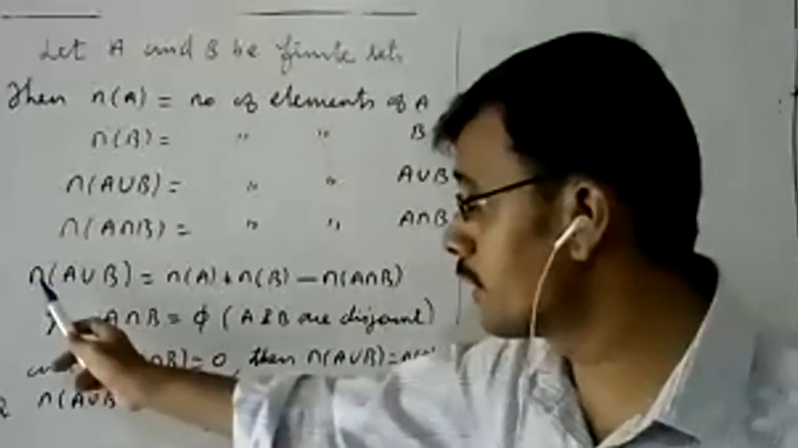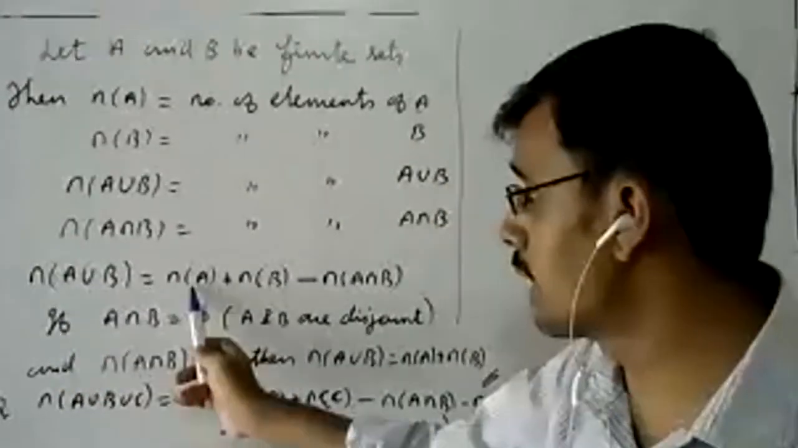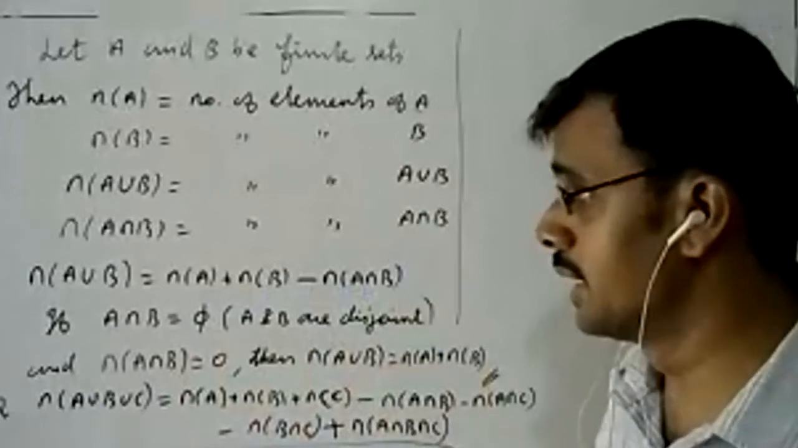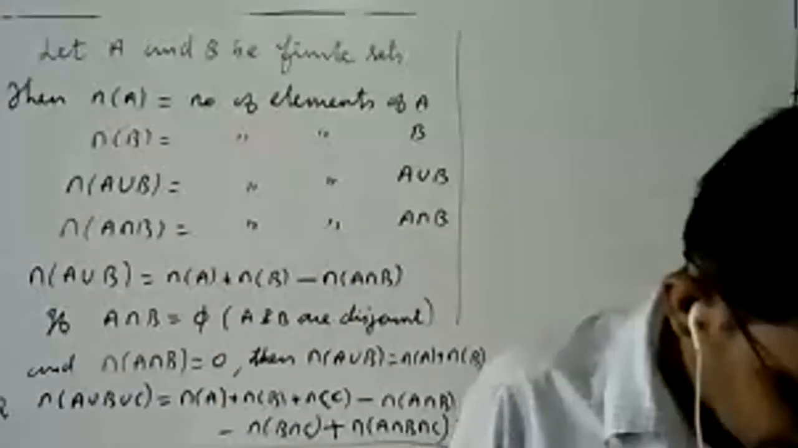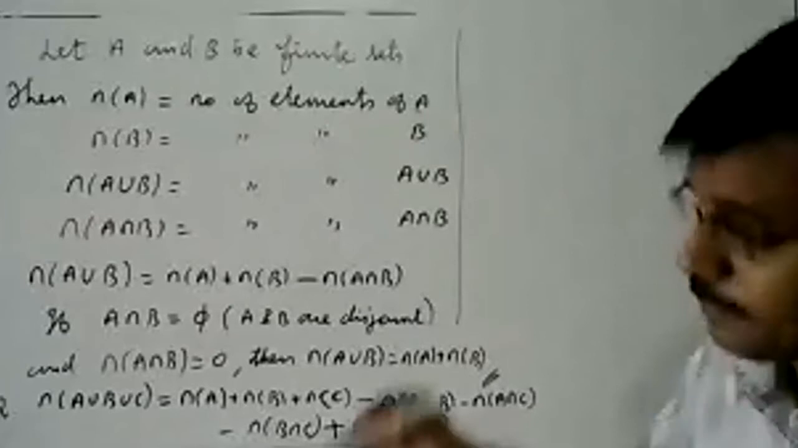I repeat that. What is the formula? n of A union B is equal to n of A plus n of B minus n of A intersection B. This is the important formula. Now we'll go for the first problem.